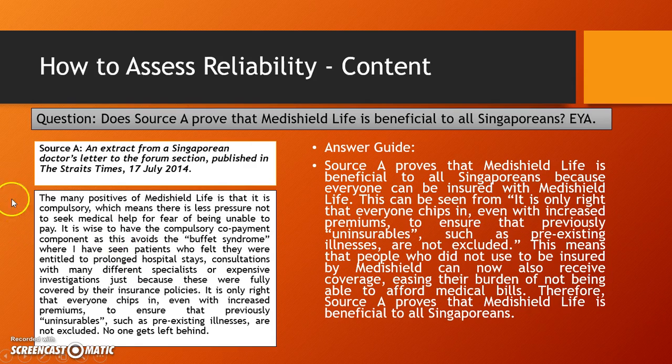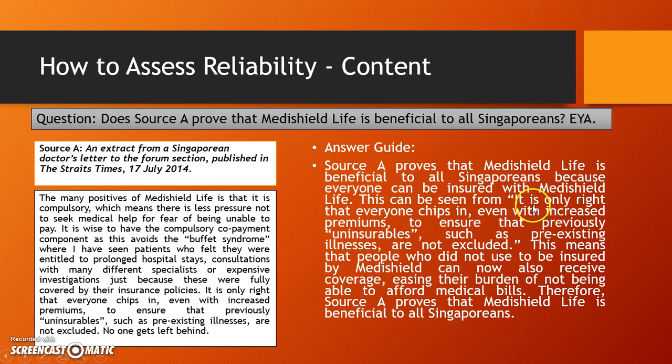This time around, we're not looking at the provenance. We're looking more at what is in the content. So, for this part of the answer, you need to see what the source says. You need to know the content which you need to verify with another source. So basically, how do you know what the source is saying? You answer the question first. Source A proves that MediShield Life is beneficial to all Singaporeans because everyone can be insured with MediShield Life.